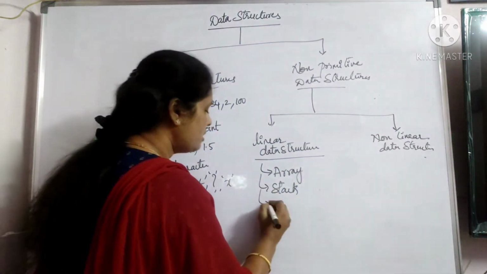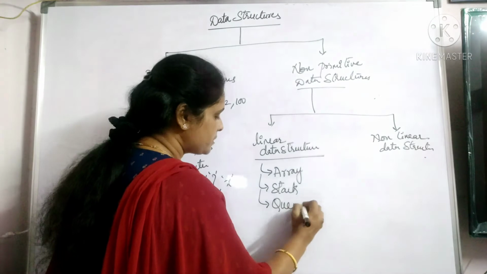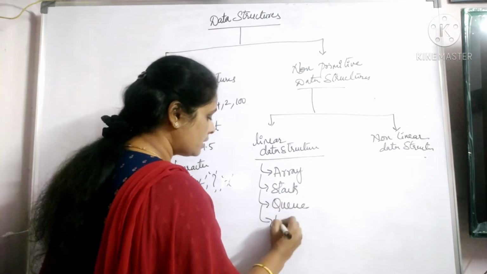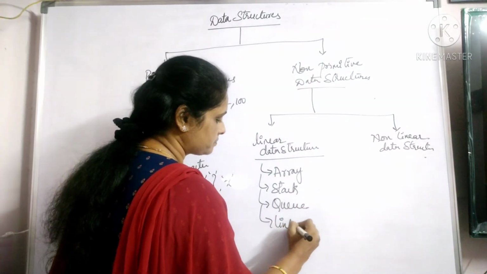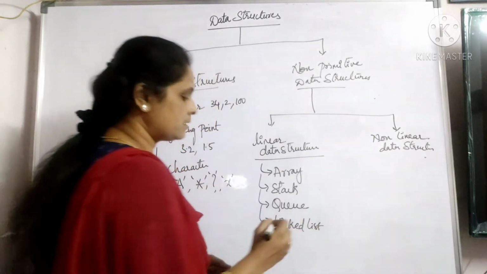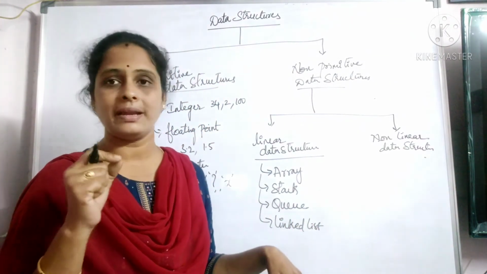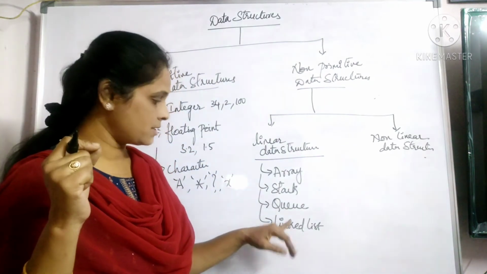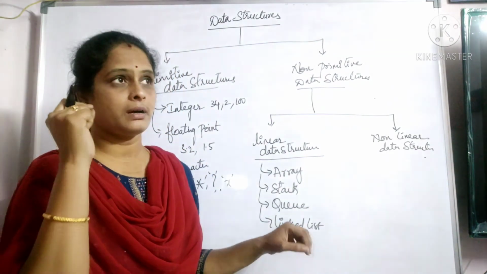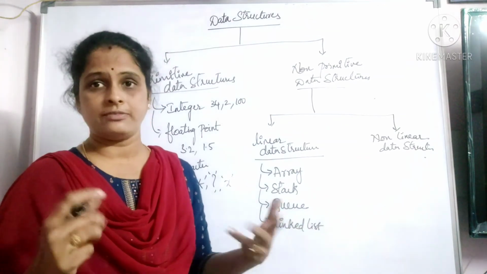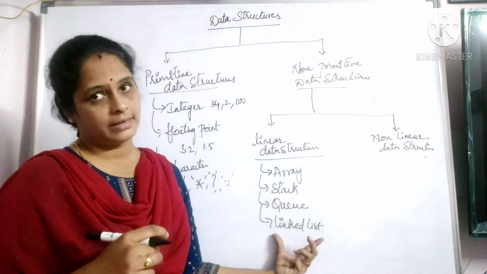In the same way, we can talk about queue here, or even a linked list here. When we talk about linked list, we also discuss about circular linked list or double-ended circular linked list, sorry. So that topic in detail we will discuss when we are talking about linked list concept.